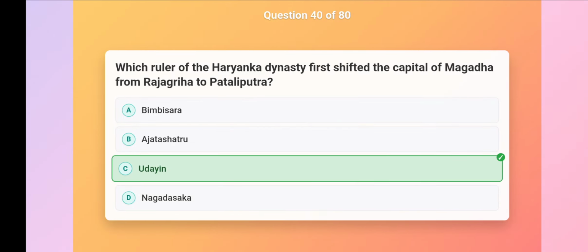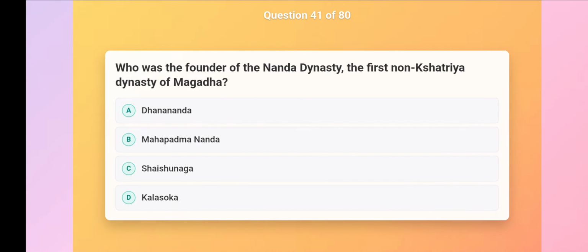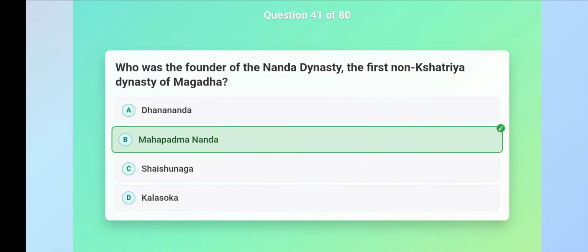Udayan. Who was the founder of the Nanda dynasty, the first non-Kshatriya dynasty of Magadha? Mahapadma Nanda.